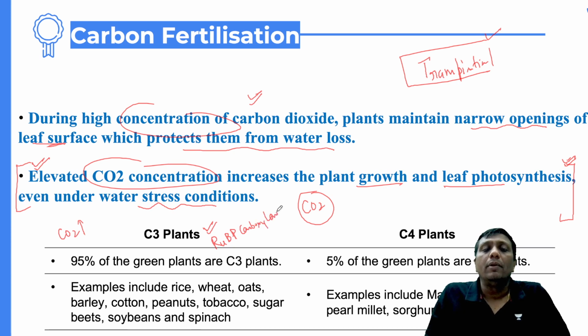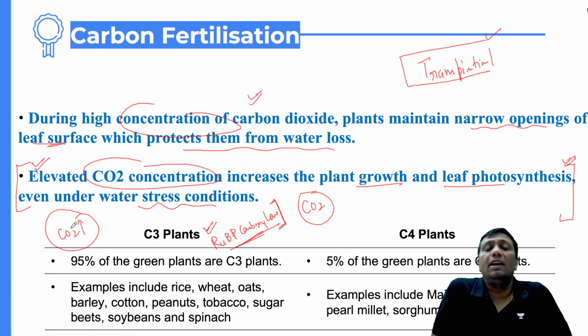This is the enzyme. And C3 plants produce a 3-carbon compound, just like C6H12O6 glucose is a 6-carbon compound. They have the RuBP carboxylase enzyme, and in the presence of this enzyme, they take in CO2.